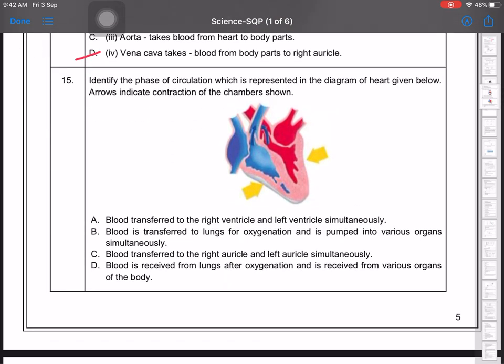Question number 15: identify the phases of circulation which is represented in the diagram of heart given below. Arrows indicate contraction of the chamber shown. So in this question number 15, blood is transferred to the right auricle and left ventricle simultaneously; blood is transferred to lungs for oxygenation and is pumped into various organs simultaneously, because ventricle contraction is there. If the arrows are expanding, then it will be a different thing.